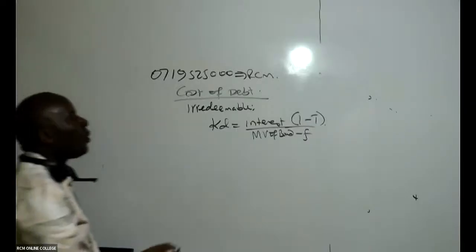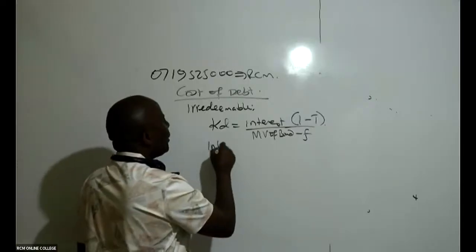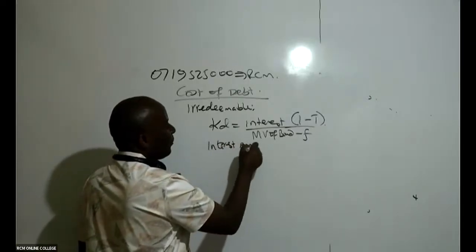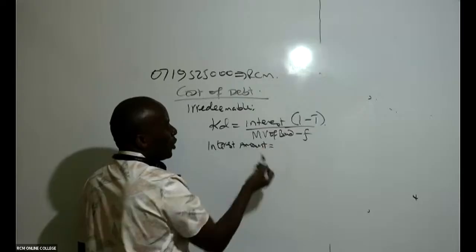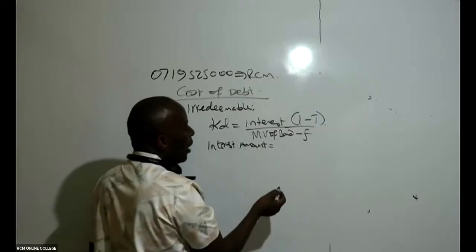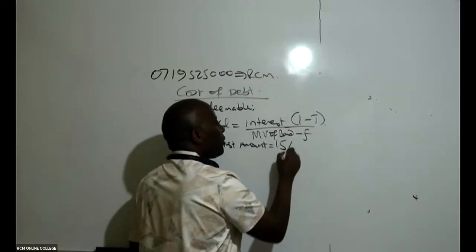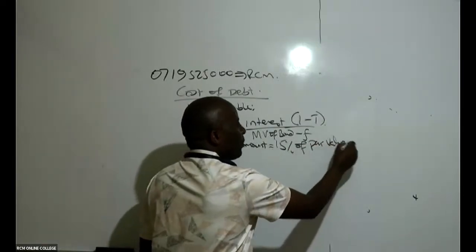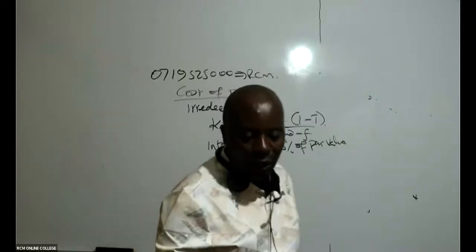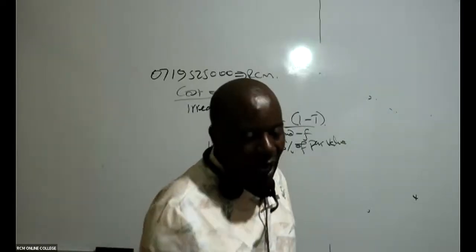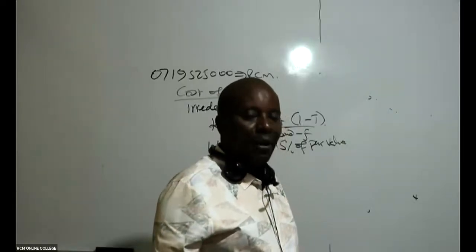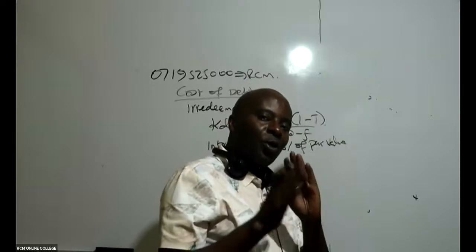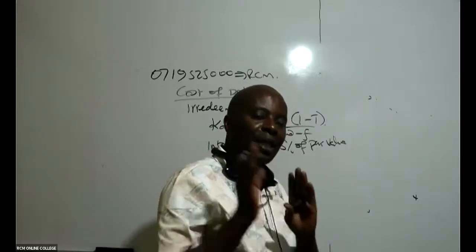Then the next thing that I will do, I will come here and compute the interest amount. This is very important, it confuses students. So interest amount, I've seen the rate of interest is 15%, so 15% of the par value. Remember, interest amount, you take the coupon rate times the par value.